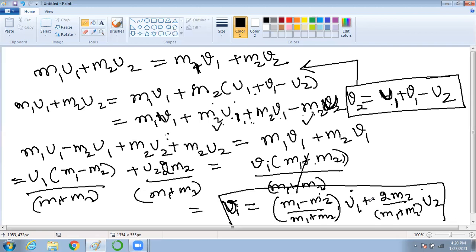Is it okay, Pritham? Shall I move ahead? In the fourth line, m1u1 minus m2u1. Before that, m1u1 minus m2u1 plus m2u2 plus m2u2. So it becomes 2m2u2 equal to m1v1 plus m2v1.